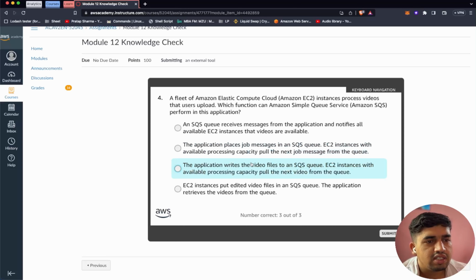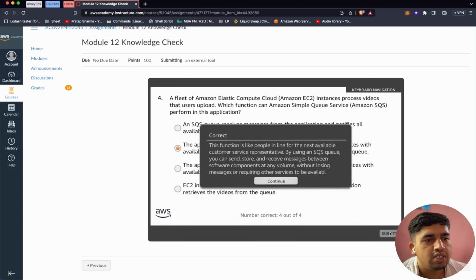The application writes the video file to an SQS queue. EC2 instances with the available processing capacity pull the next video from the queue. EC2 instances put the edited video file in an SQS queue. The application retrieves the video from the queue. So according to me, I think the answer should be: the application places job messages in an SQS queue, and EC2 instances with the available processing capacity pull the next job messages from the queue. I think this should be the answer.